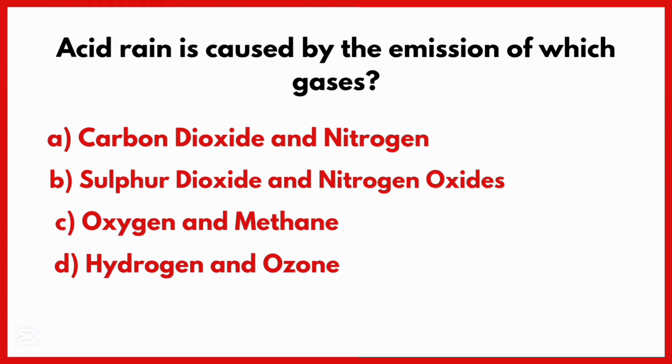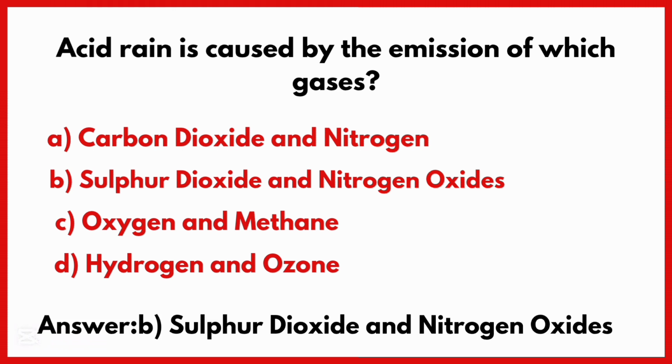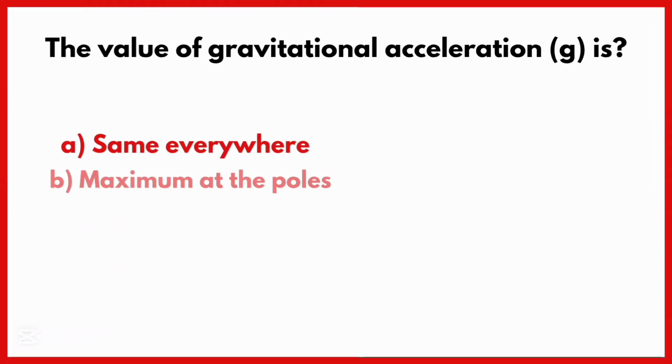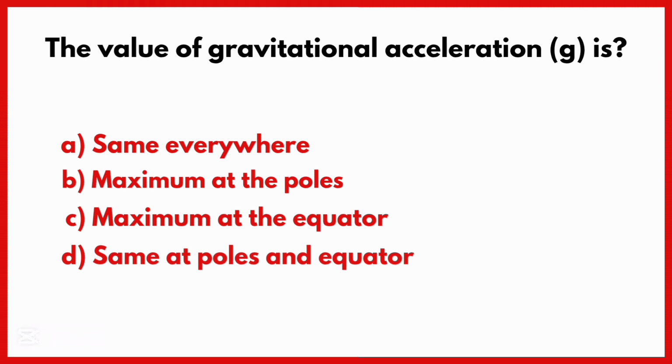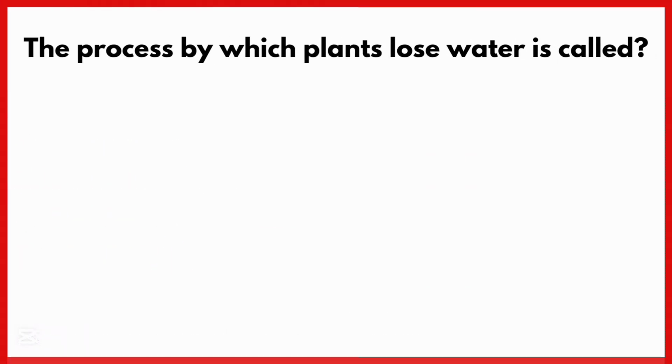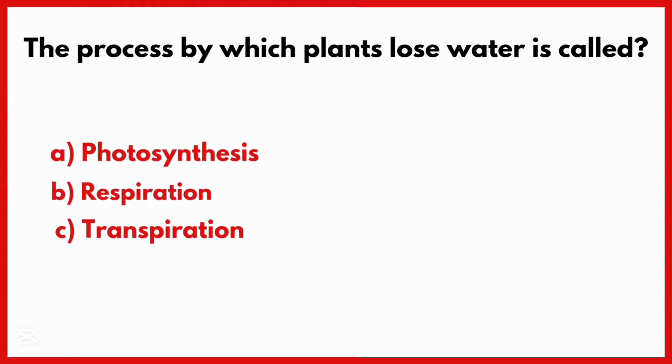Correct answer is option B. Sulfur dioxide and nitrogen oxides. The value of gravitational acceleration is. Correct answer is option B. Maximum at the poles. The process by which plants lose water is called.